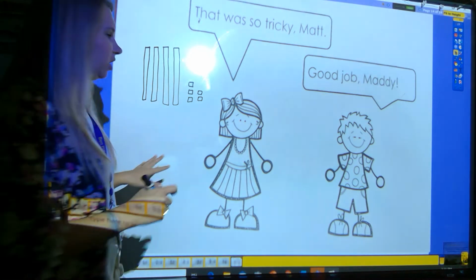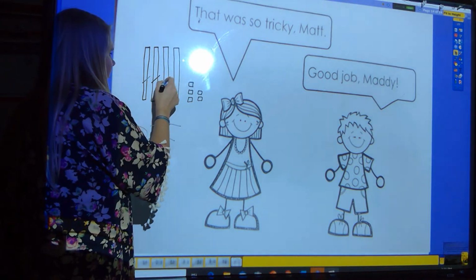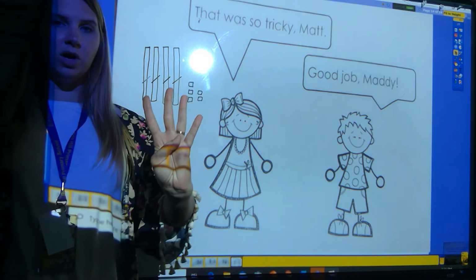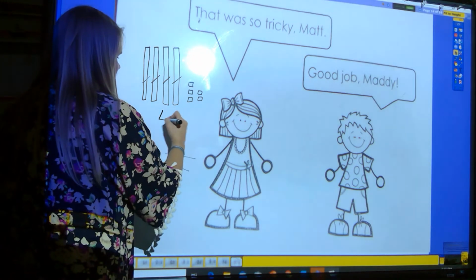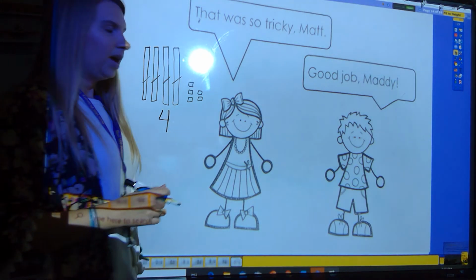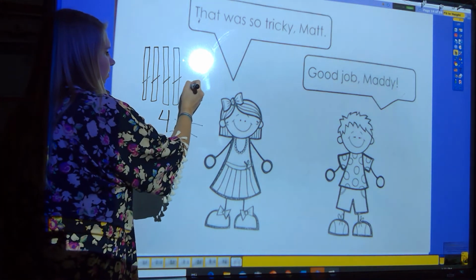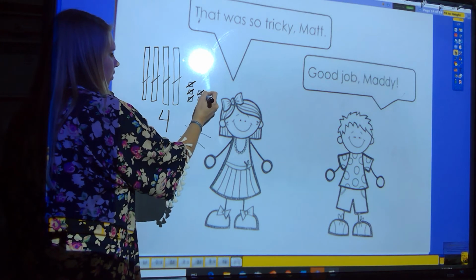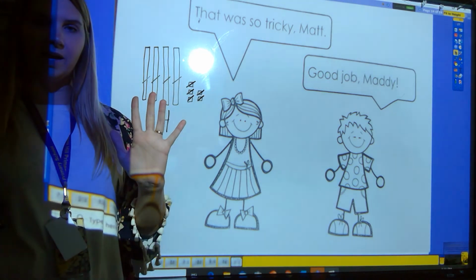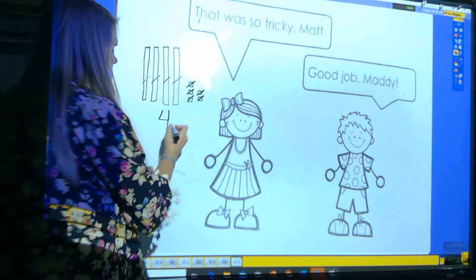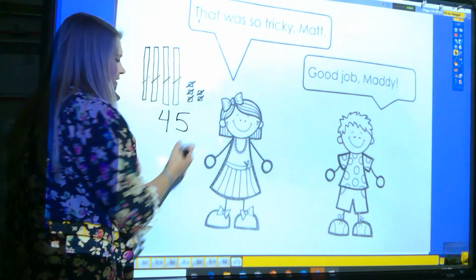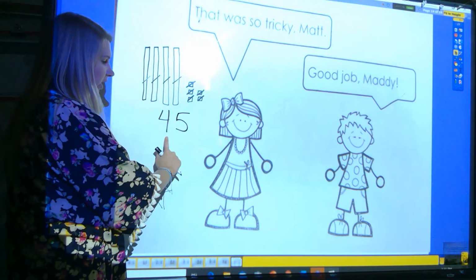Count the 10s first. 1, 2, 3, 4. I had 4 10 rods. So I wrote a 4. And let's count how many 1s I have. 1, 2, 3, 4, 5. How many 1s cubes did I have? 5. So my number is 45.